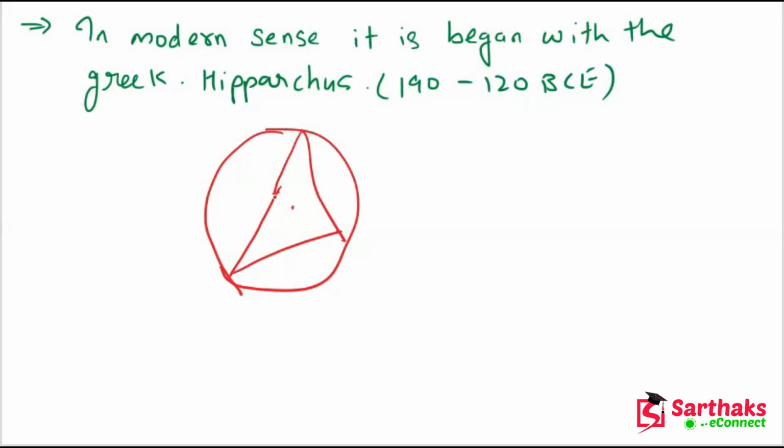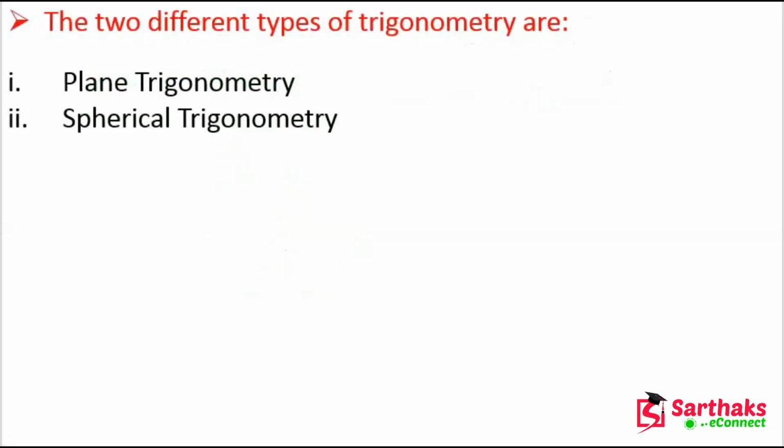So now we are going to discuss the different types of trigonometry. There are two different types of trigonometry. Okay, so first is plane trigonometry and the second is what? Spherical trigonometry. Plane trigonometry and spherical trigonometry. Okay, so let's see what plane trigonometry and spherical trigonometry are.